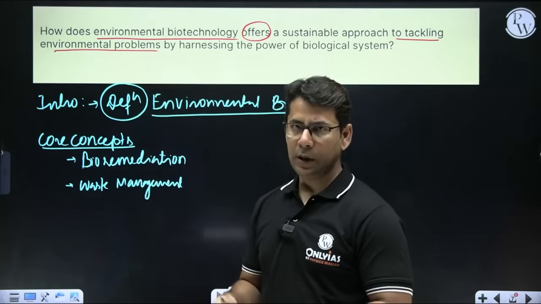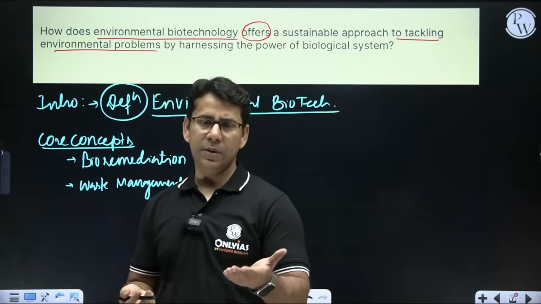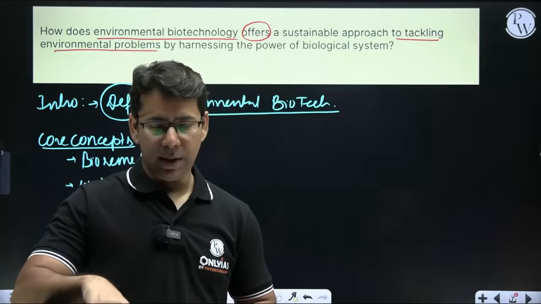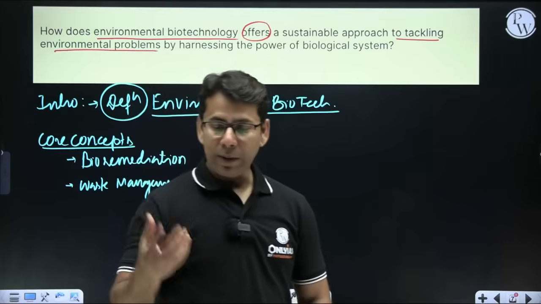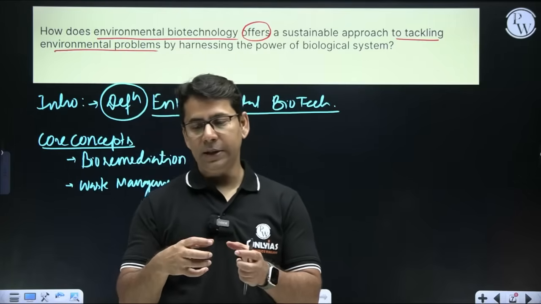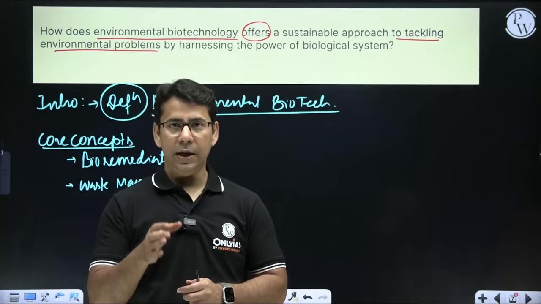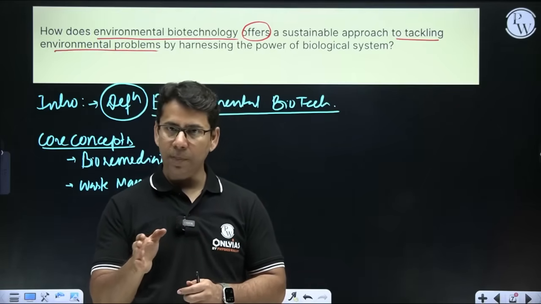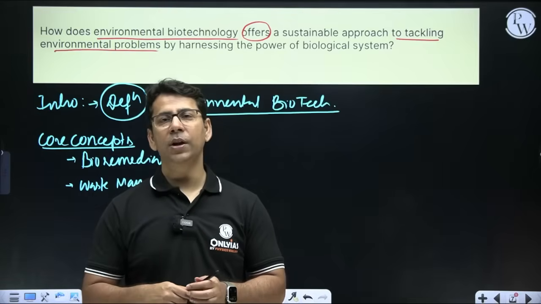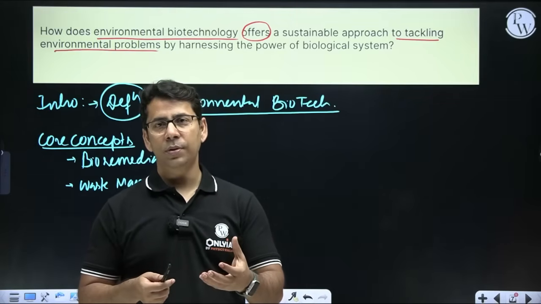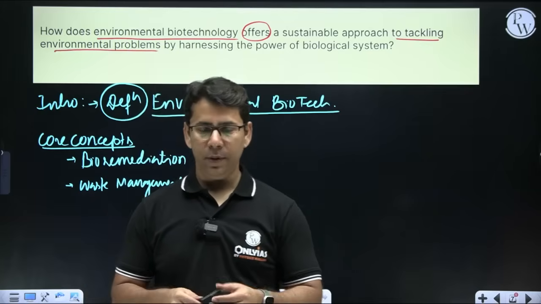Obviously we'll talk about some examples as well, like treating sewage and industrial wastes. Treating sewage and industrial waste in the biotechnological way will make it more sustainable. It won't lead to secondary pollution and it will be good enough.